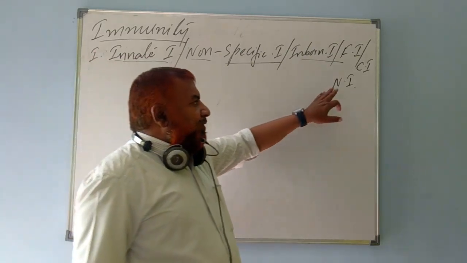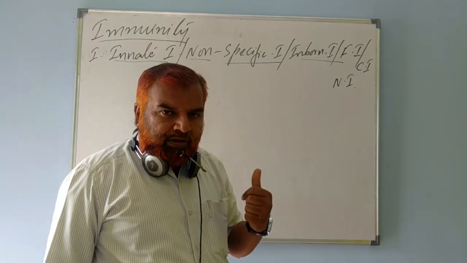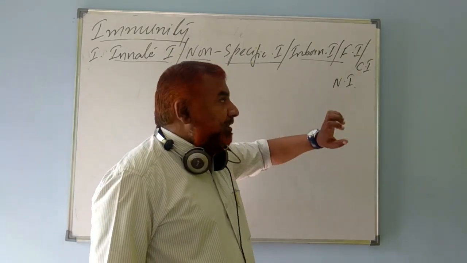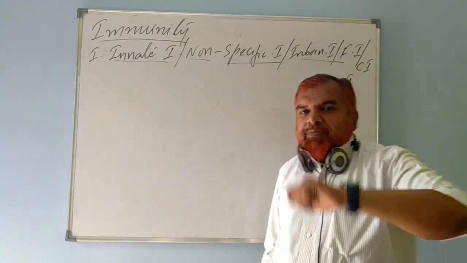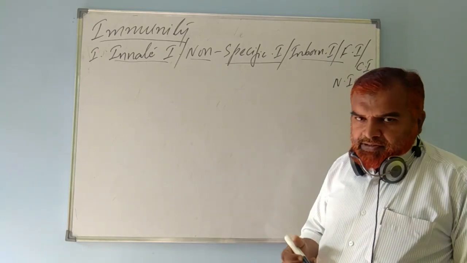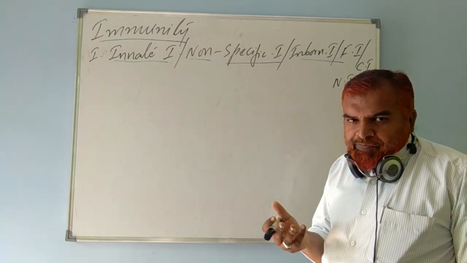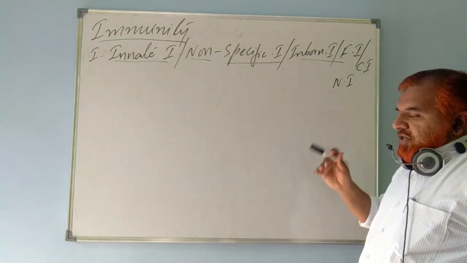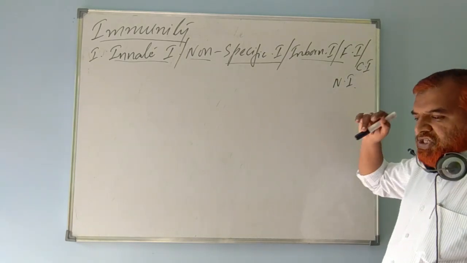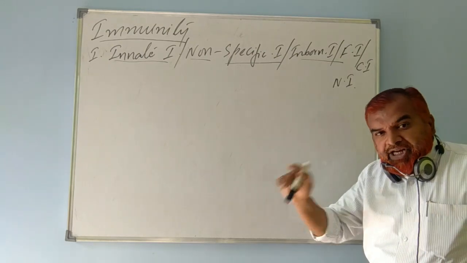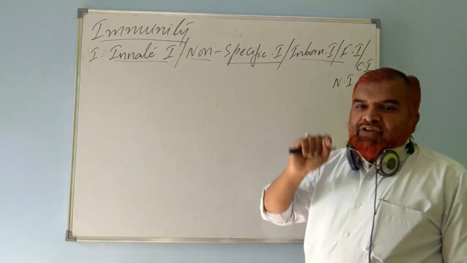Natural immunity, why is it known as natural? Because it is obtained naturally from the parents, naturally from birth. That's why it is known as congenital. Since this immunity is present in every person from birth, a just born baby possesses certain immunity. Since the immunity is obtained from parents, it is also known as familial immunity, from the family.